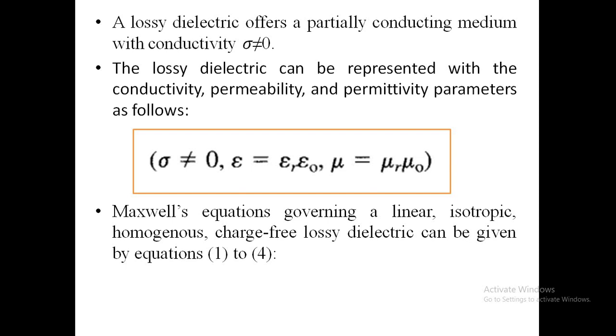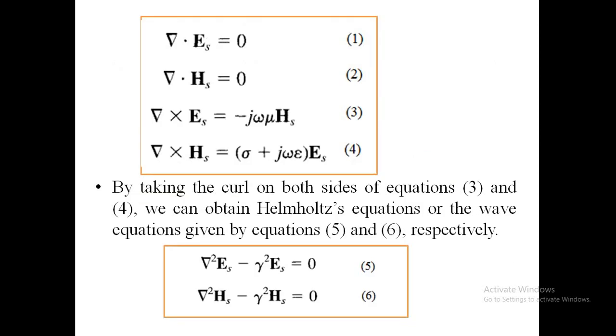Maxwell's equations governing a linear isotropic homogeneous charge free lossy dielectric can be obtained as in the given four equations. By taking curl on both sides of equations 3 and 4, we can obtain the Helmholtz equations which are mentioned in equations 5 and 6 respectively.